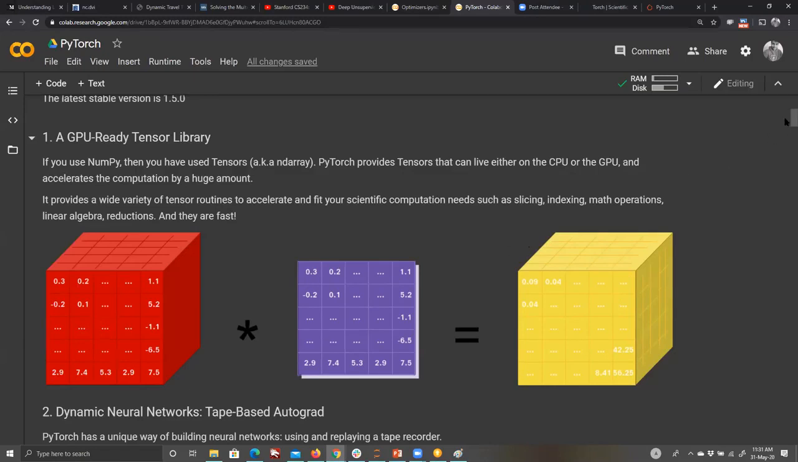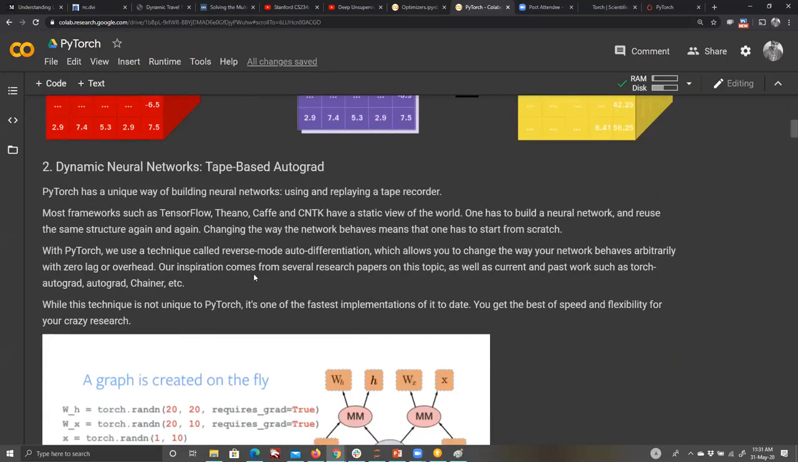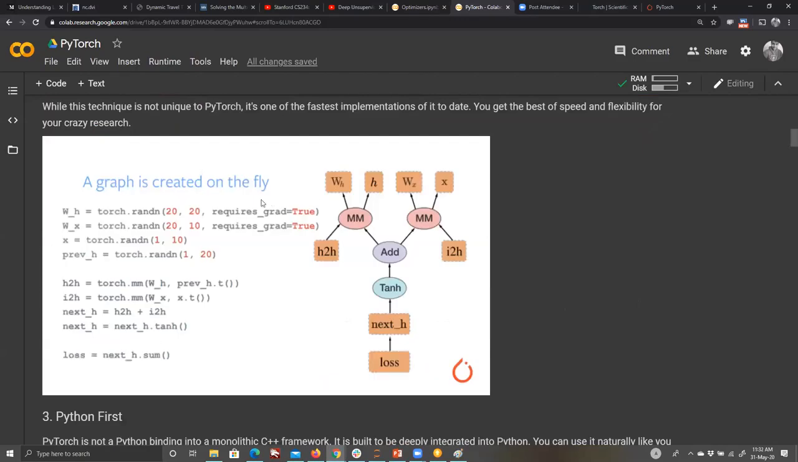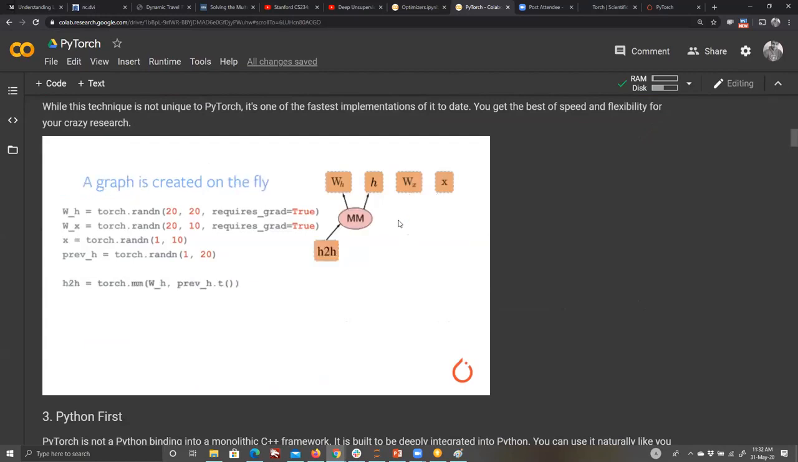Now you have a dynamic neural network, which is a tape-based autograd. Earlier, and this is not even true for TensorFlow now, you had to build a whole neural network and use the same structure again and again. If you changed the neural network, you would have to restart the training. With Torch, it was the first time the graph idea was put forward: whatever you create would be created on the fly. It was not like the whole thing has to compile first and only then the graph is created. As you start writing the code, it creates it.